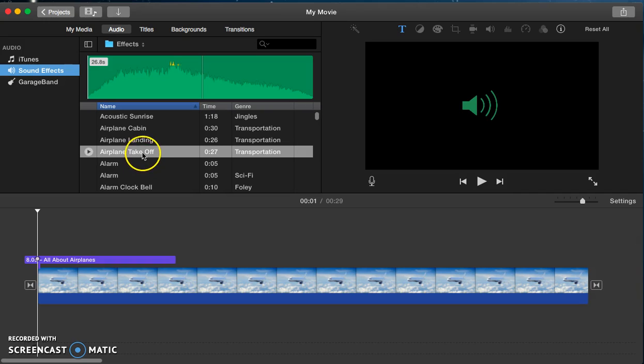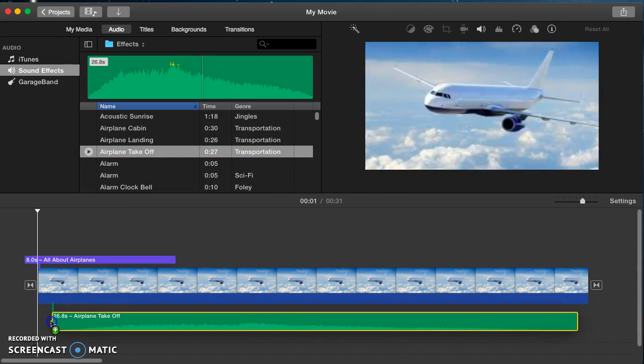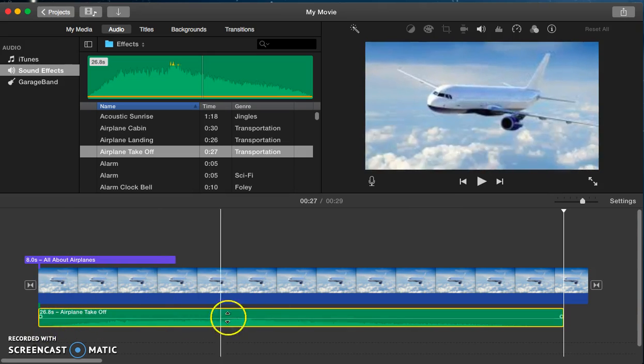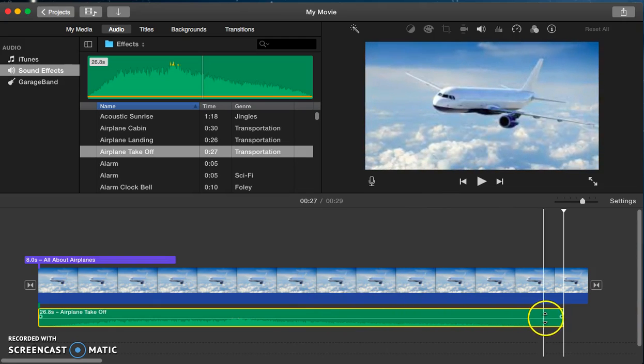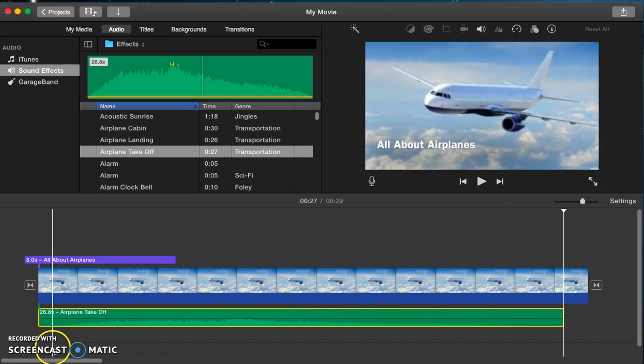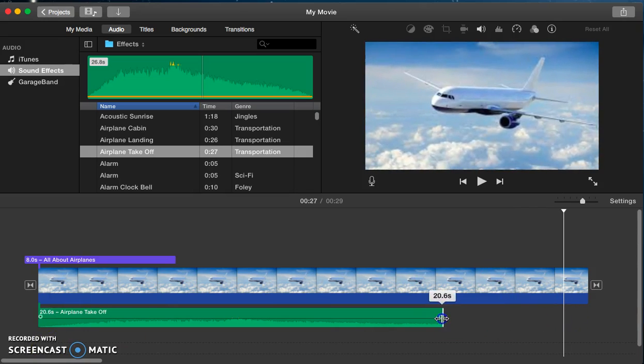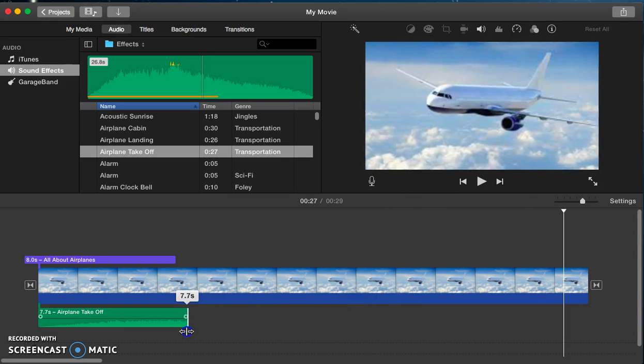Simply choose your sound effect and drag it to the timeline below the video, either the picture or the video that has made up your movie. Next, in the browser, you can add the entire sound clip below, or you can add a section by dragging from the browser of the sound clip and moving it over. You can make the sound clip as short or long as you'd like.